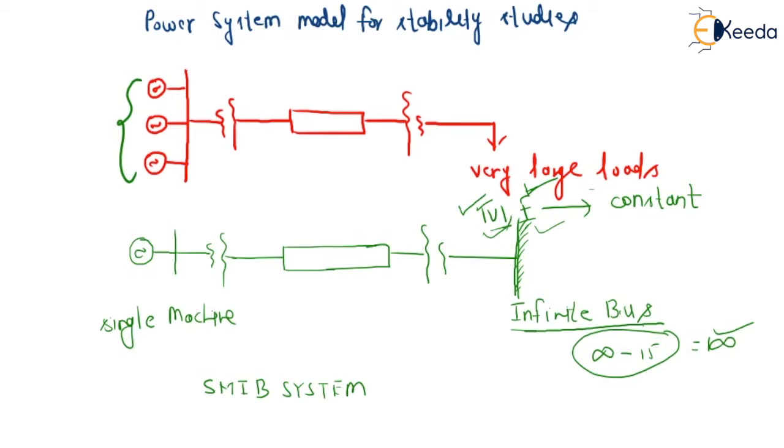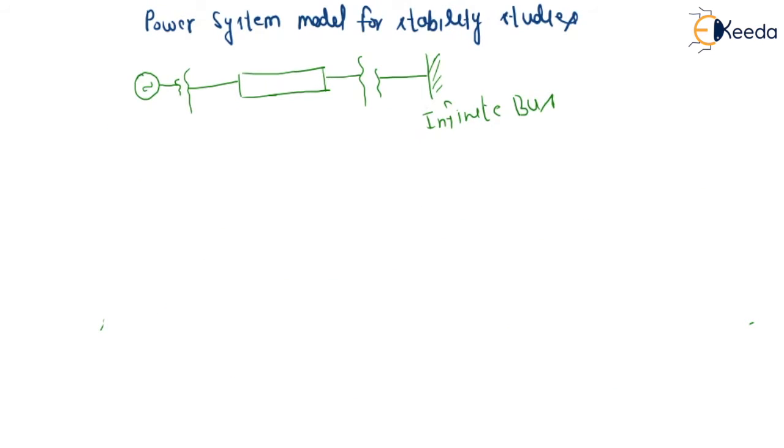Now we will deal with the SMIB system in detail. We have a single machine infinite bus, the SMIB system. Let us assume the receiving end voltage is VR at an angle of 0, and the sending end machine voltage is Vs at an angle of delta.